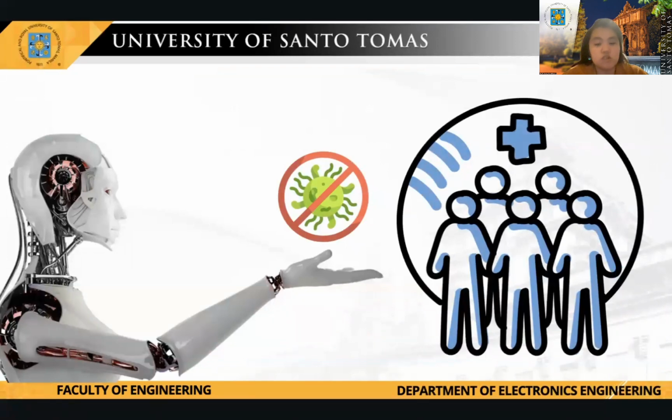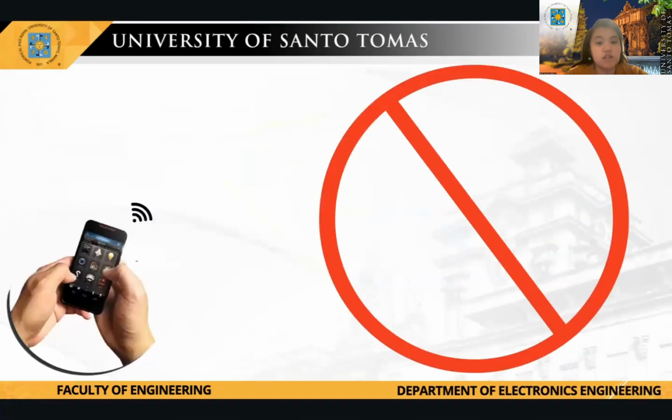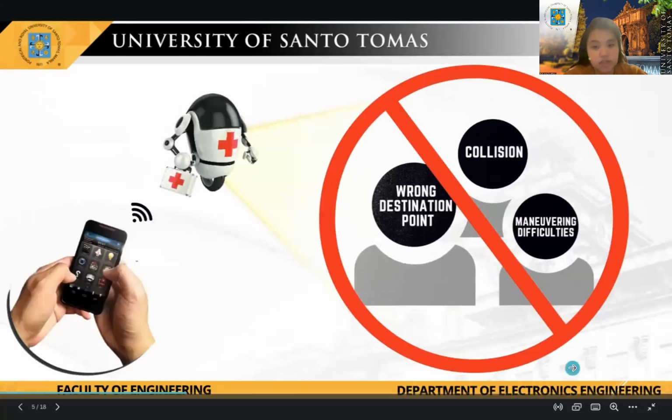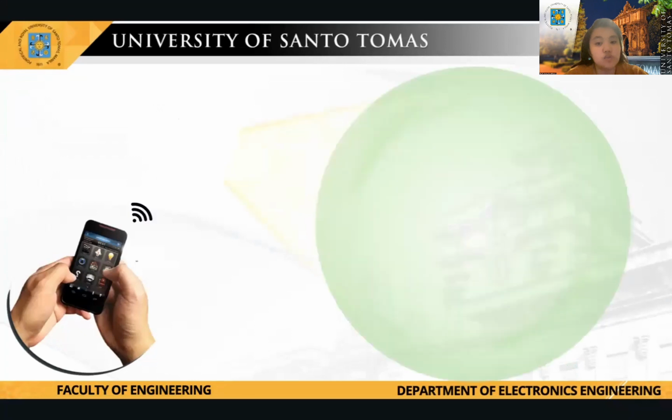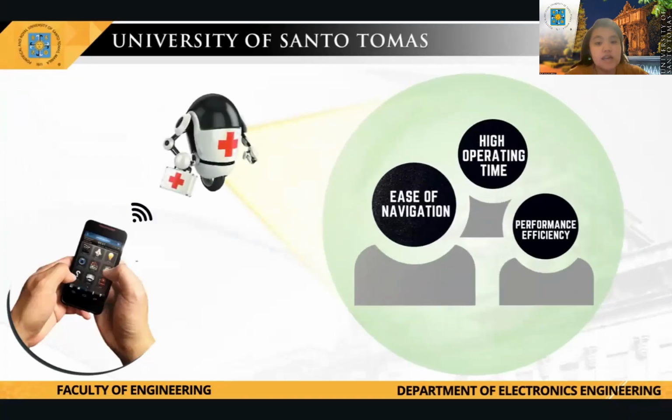So the main focus in logistics service assistive robots should be the trajectory planning, which prevents collision, maneuvering difficulties, wrong destination points, and many more. Achieving the desired trajectory is important to ensure quality performance, ease of navigation, high operating time, performance efficiency, and other aspects needed in various fields.